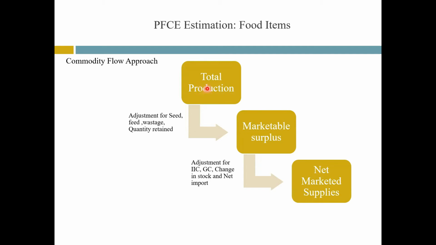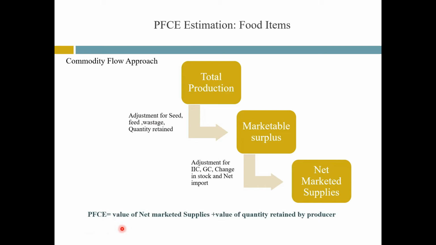While estimating PFCE for food items, out of the total production of food grains in a year, some quantity is retained as seed to be used for next year's production, some for animal feed, and some amount goes as waste, and some amount is retained by the producers for their own consumption. By subtracting all these quantities from the total production, we get the marketable surplus. From this marketable surplus, the amount that goes for inter-industry consumption and government consumption are subtracted, then the quantity of net imports and change in stock are added to arrive at the net marketed supplies.